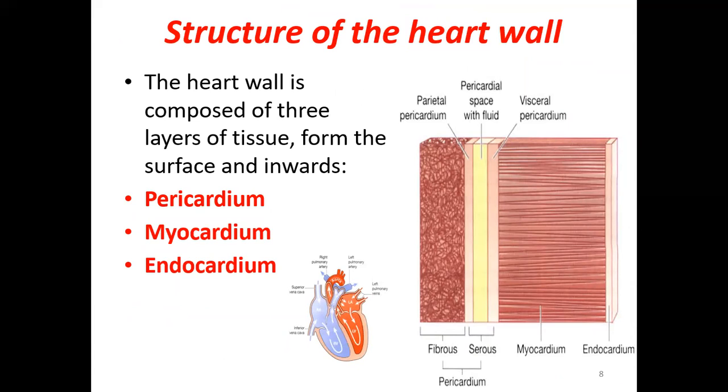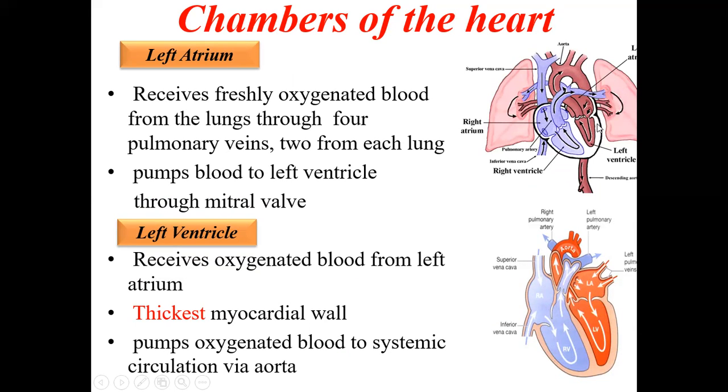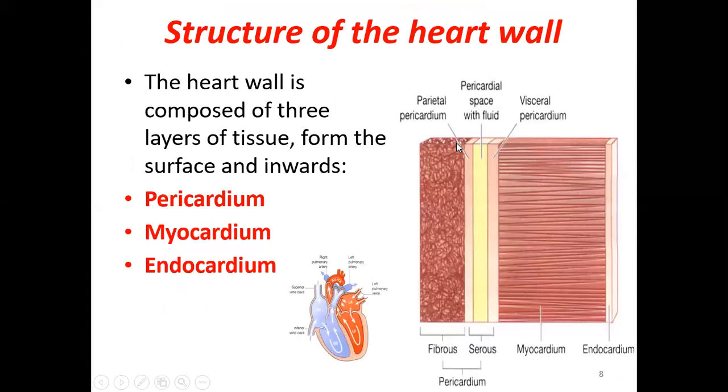Now coming to the structural wall, the histology of the heart wall, what you see under the microscope. The heart wall is composed of three layers of tissue from the surface inwards. If you cut a small part of this wall, then you can see three layers. Outside, we have the pericardium. So this is the pericardium here.